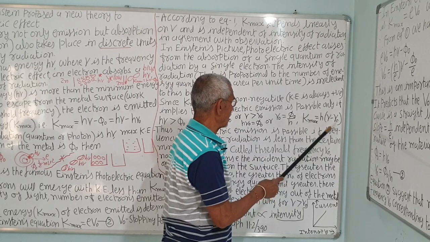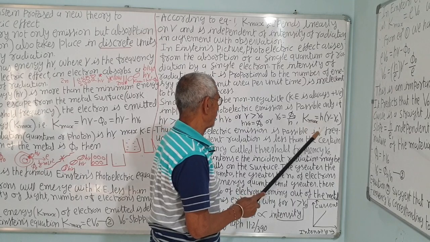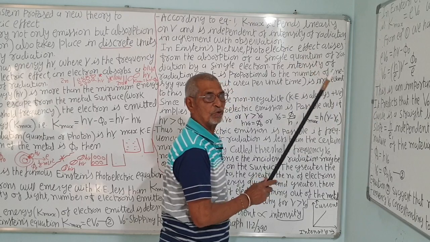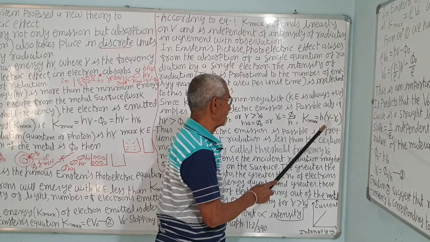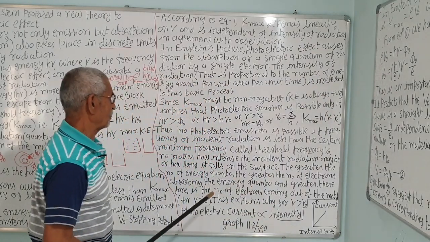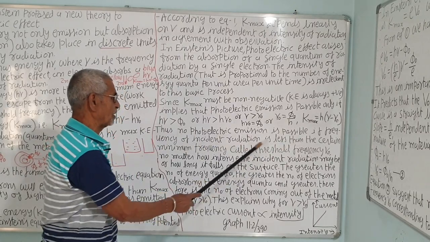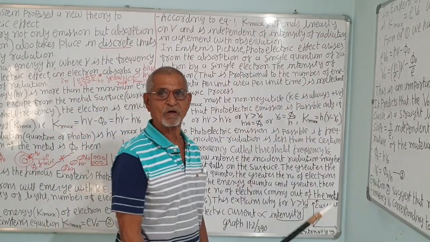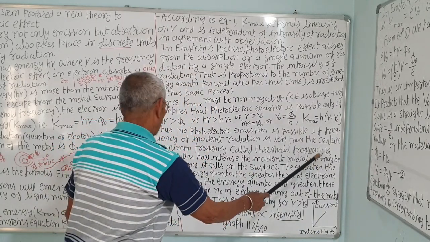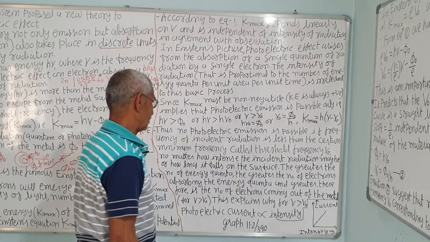If nu is less than nu 0, no photoelectric emission is possible. So photoelectric emission is possible when kinetic energy is 0, that is nu is equal to, at the most, nu 0. The frequency of the incident radiation or quanta must be equal to the threshold frequency or work function h nu 0. Thus, no photoelectric emission is possible if the frequency of the incident radiation is less than a certain minimum frequency called the threshold frequency, correct. Nu 0.